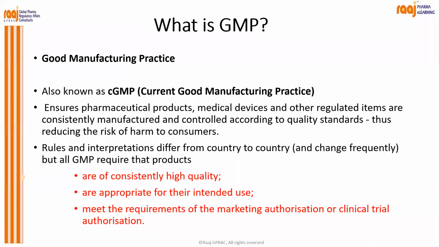We will now define each terminology used in the industry. Let us start with GMP first. GMP is very popular, good manufacturing practices, right? It ensures pharmaceutical products, medical devices, or other regulated items are consistently manufactured and controlled according to the quality standard, and thus reduces the risk of harm to the consumers.